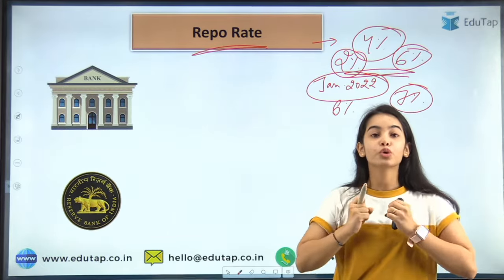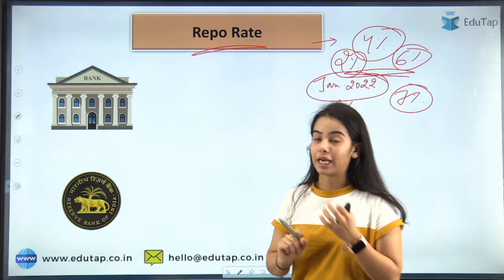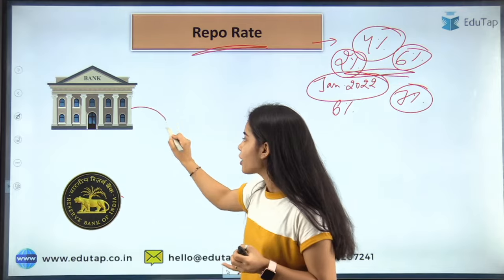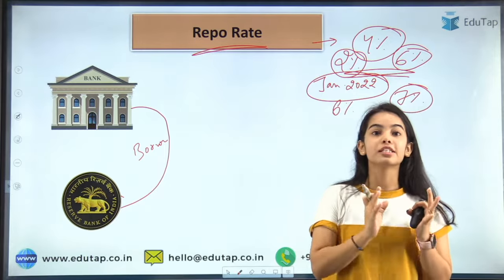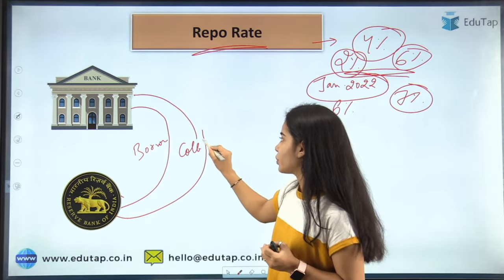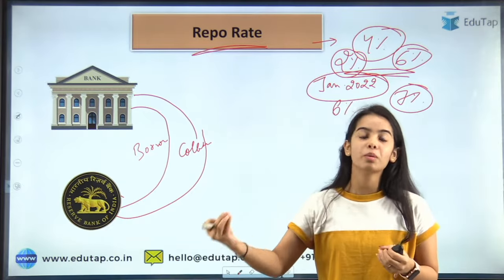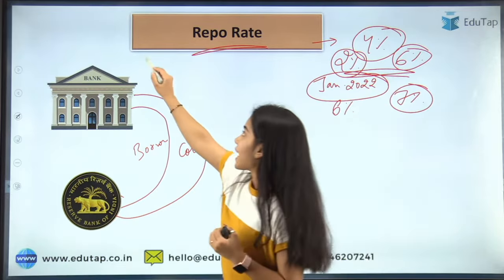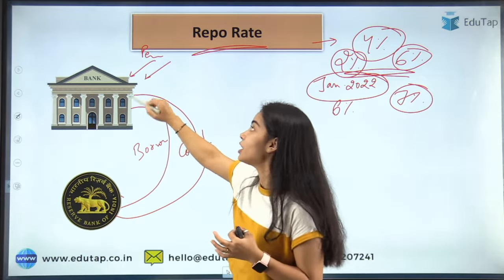To control inflation and to boost growth in the economy, the repo rate is a very important tool with the RBI. In this tool, the banks borrow from the Reserve Bank of India, and the Reserve Bank of India takes collateral from the banks. Let's say if we want to buy a car or a house, we go to the bank and take a home loan or car loan. So we borrow from the bank and give the bank collateral.